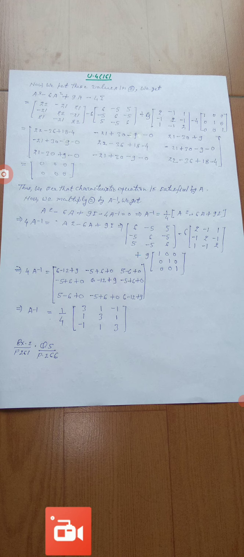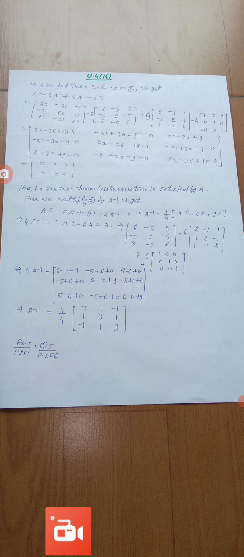Now we have to find A inverse. So we multiply equation number 2 by A inverse. We get A square minus 6A plus 9I minus 4A inverse equal to 0.